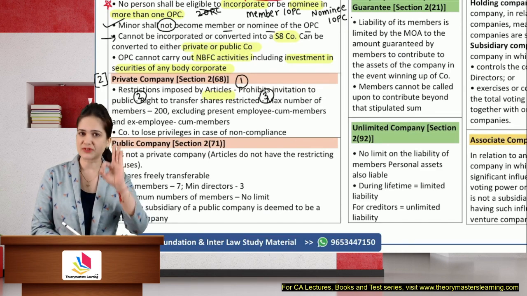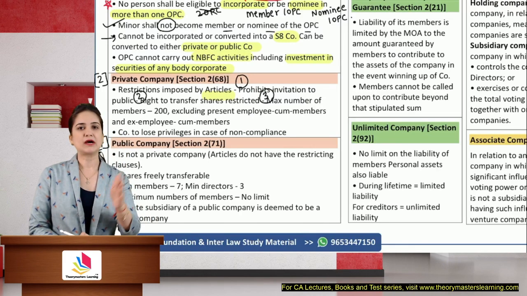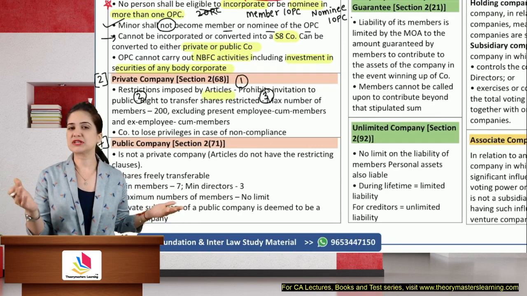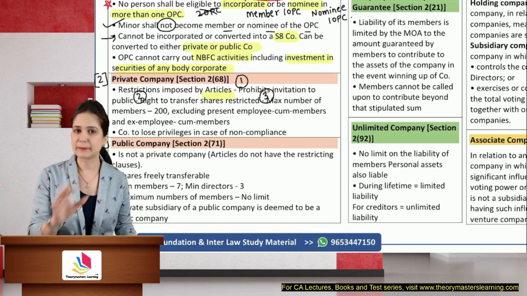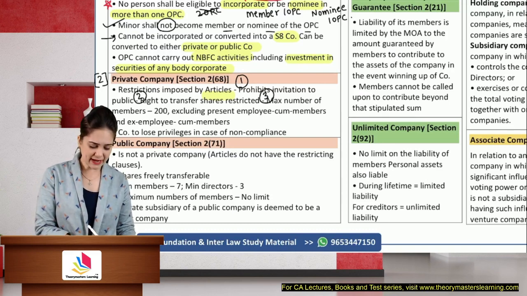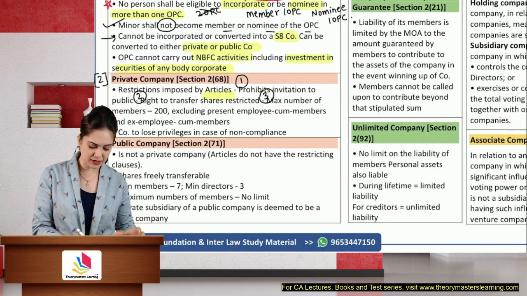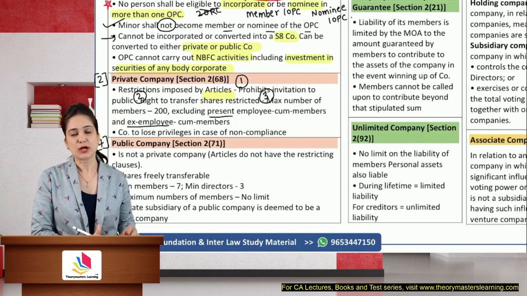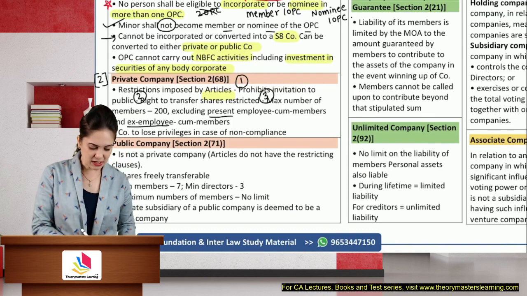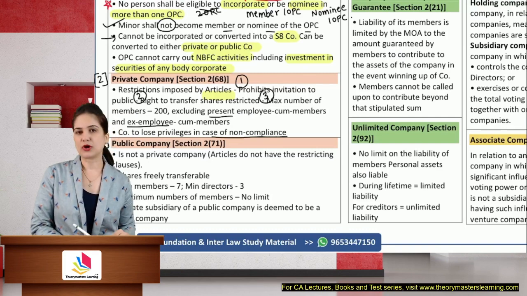So these are the 3 restrictions which make a company a private company. If these restrictions are there in the articles, it's a private company. Otherwise, it will be considered just like a public company. All the provisions of a public company will apply. While calculating this maximum number of 200, you will exclude present employees cum members as well as ex-employees cum members. Joint holders will be treated as 1. The company will lose the privilege in case of non-compliance.